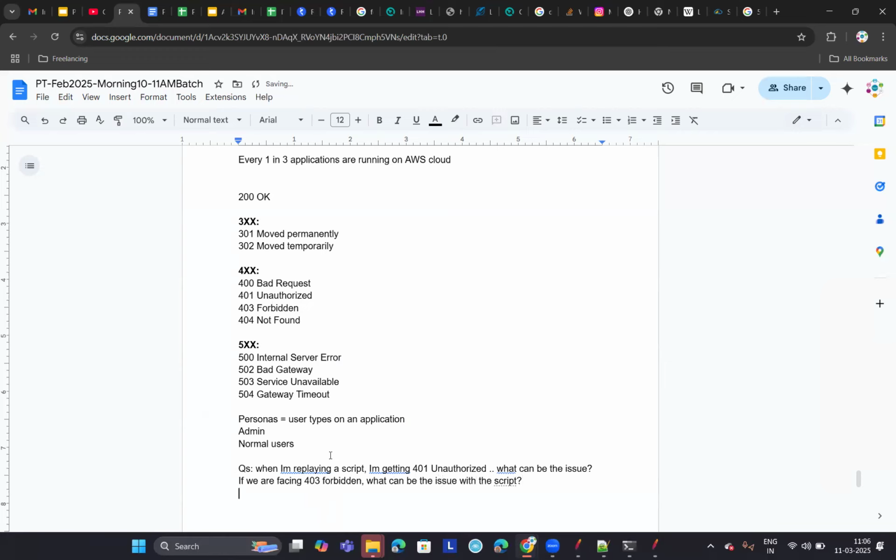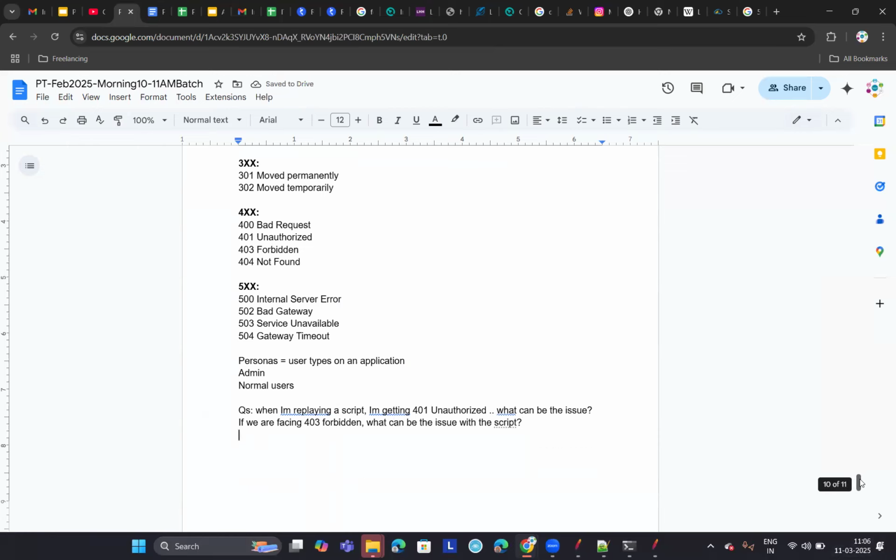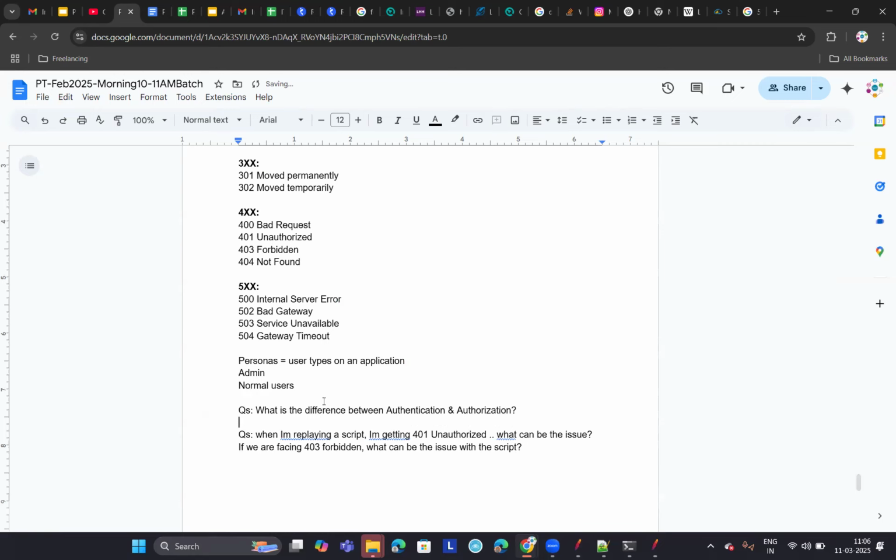Some common interview questions on this concept. The first one is: what is authentication, what is authorization? That is the first question you can expect on this concept. What is the difference between authentication and authorization? That is one important introduction. And then you can expect these questions as well. When I'm replaying a script, I'm getting 401 unauthorized, what can be the issue? Or if you are facing 403 forbidden, what can be the issue with the script?